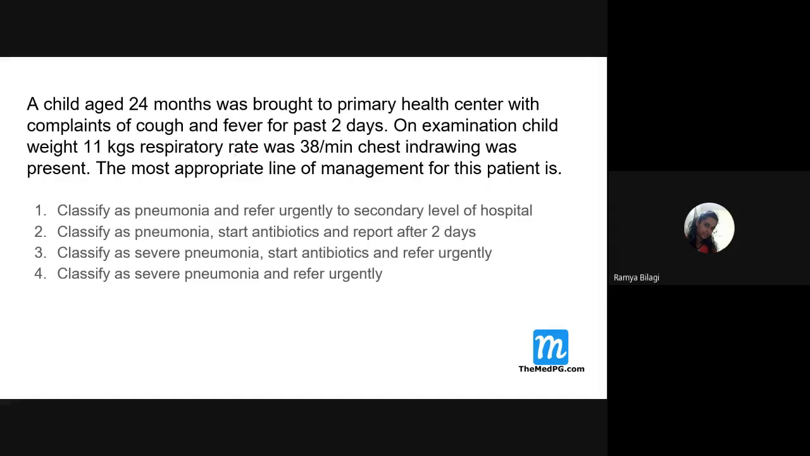Now let us see the MCQ over here. A child aged 24 months. 24 months means the baby is how many years old here? Yes, it is 2 years old. The baby is brought to the primary health center with a complaint of cough and fever for the past 2 days. On examination, the child's weight is 11 kgs and the respiratory rate is 38 per minute.